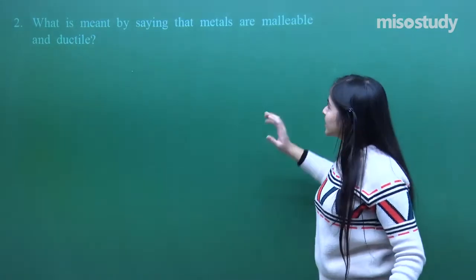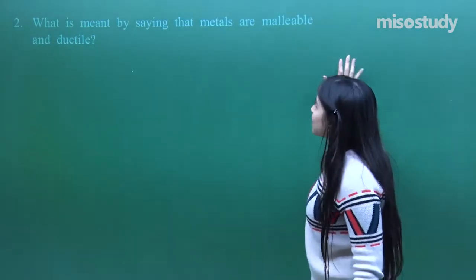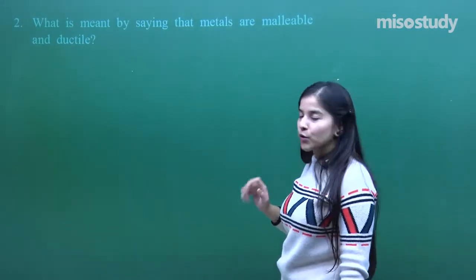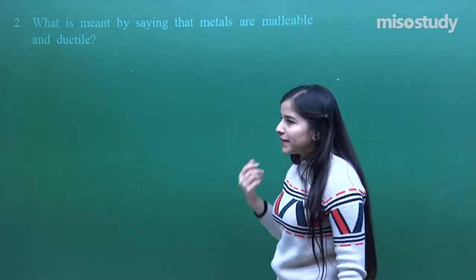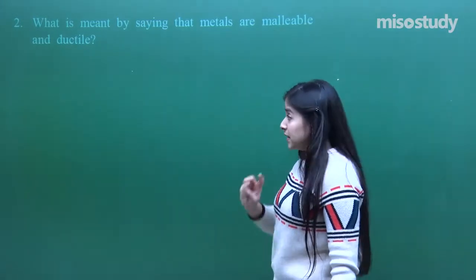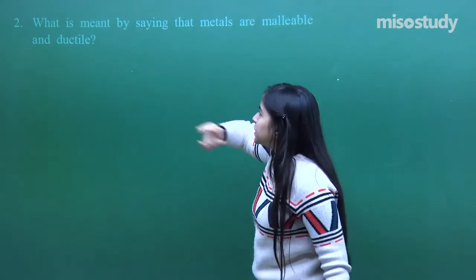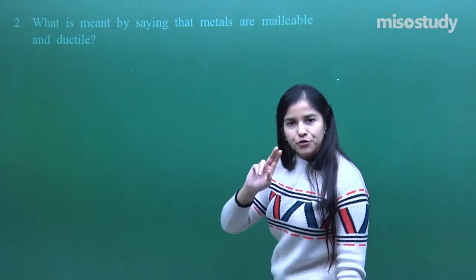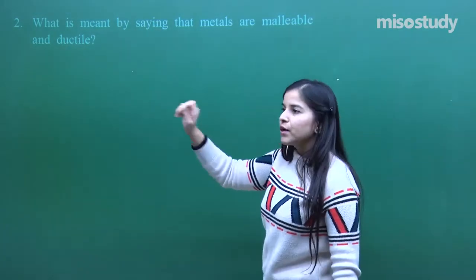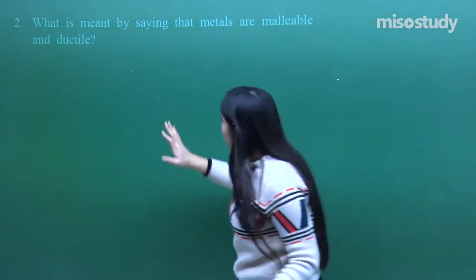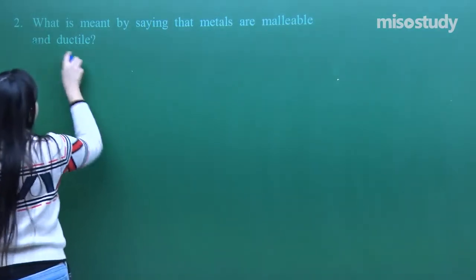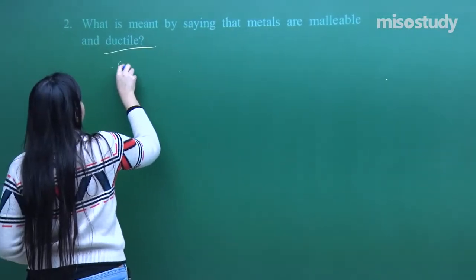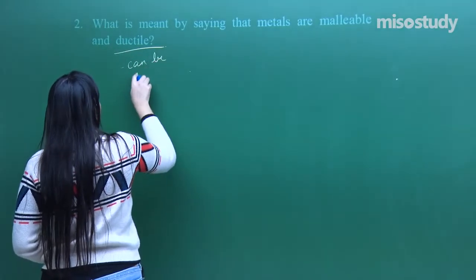Now question number 2: what is meant by saying that metals are malleable and ductile? If you have confusion in these two terms, you know what duct is? Duct means a wire. That will clear out all your doubts: ductile means it can be drawn into wires.